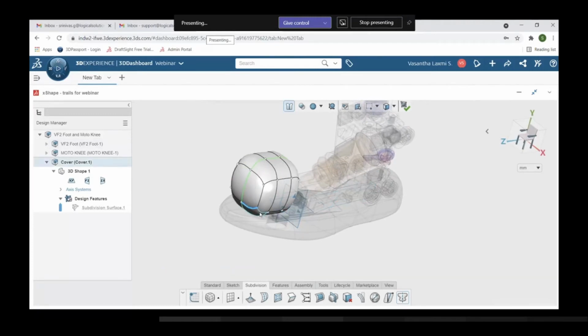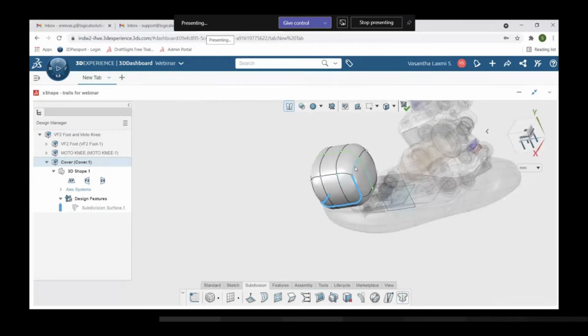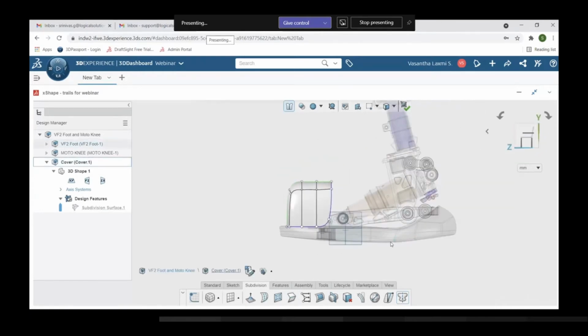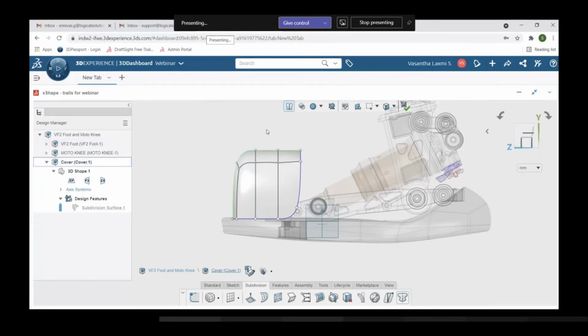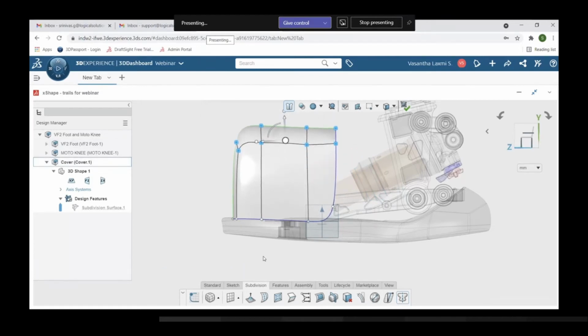It has completely changed. It has been equally distributed. Select the edges by holding the Control key, and double clicking on the edges, it will automatically select the associated ones. Click the crease option, and that will make the shape flatten. So now this is the shape that has been formed. Now I'm selecting these edges. With the help of the arrows, I'm dragging it towards this direction. As per my requirement, I'm shaping it.